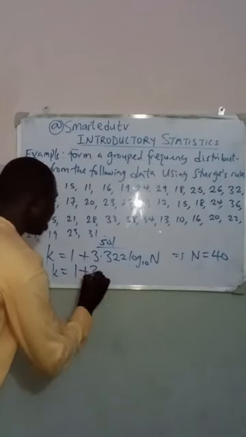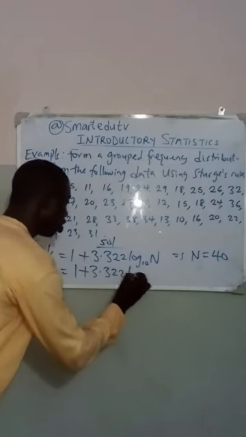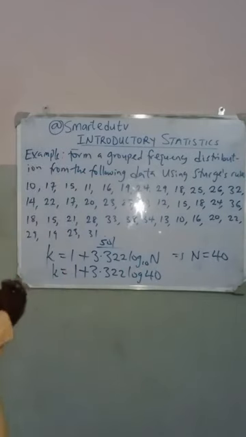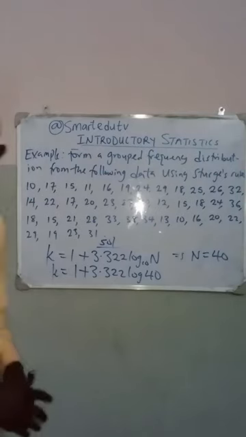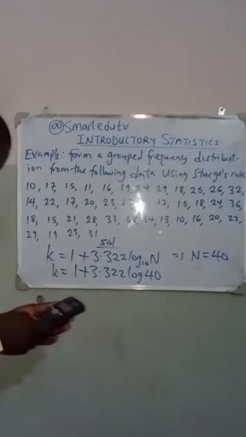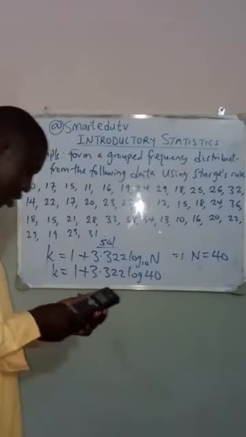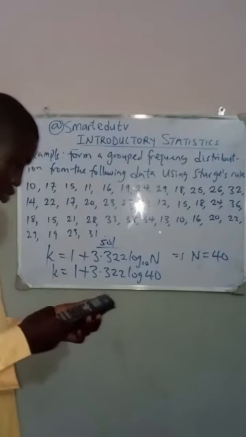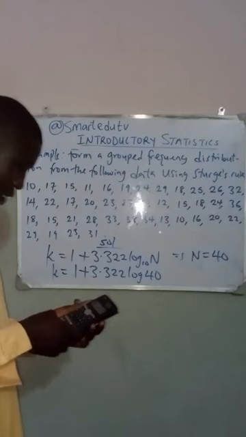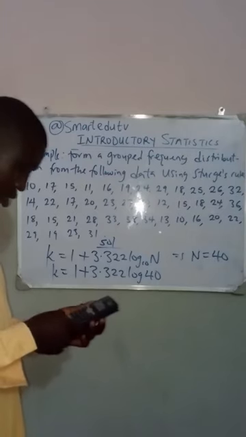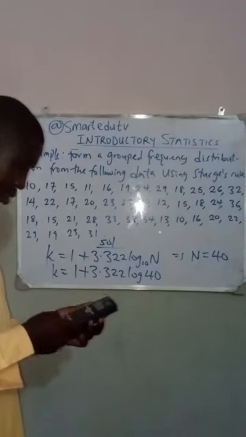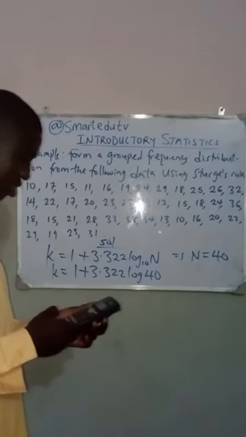1 plus 3.322 log 40 base 10, or log 40. So if I punch this in my calculator, I'm going to have log 40 multiplied by 3.322, then plus 1. I'm going to have 6.32.